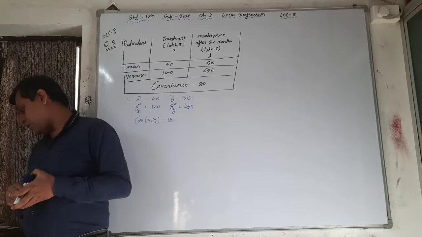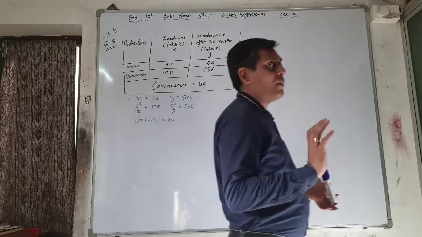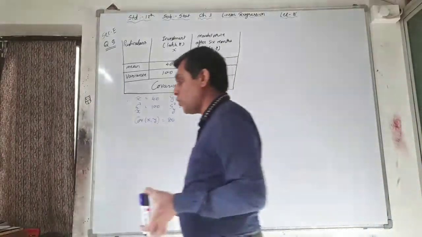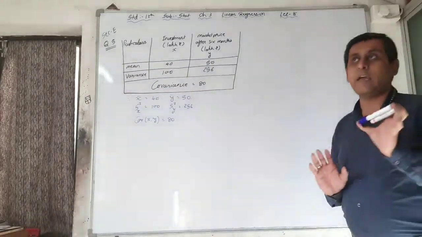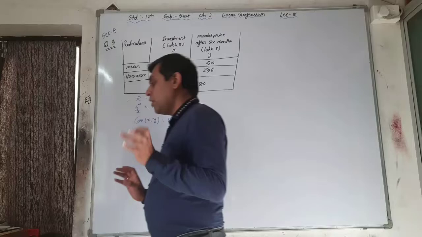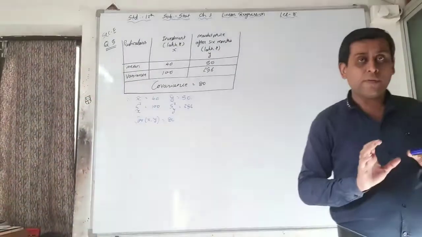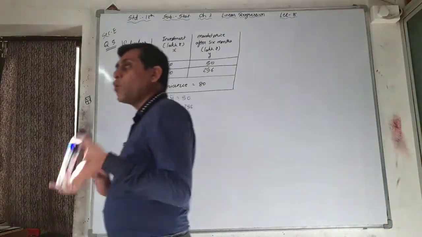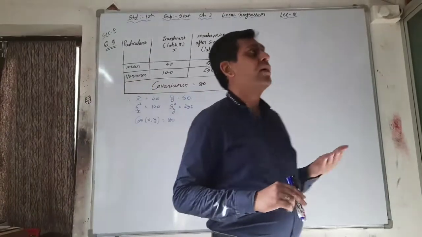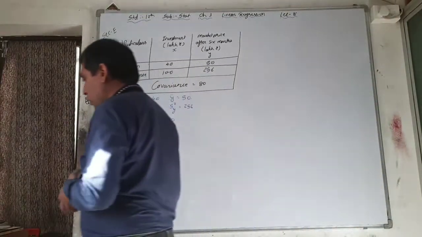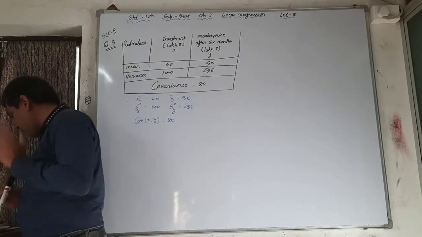Obtain the regression line of the sales on the advertisement cost. See, the mean, that is x bar, y bar, the standard deviation, that is sx, sy, and r are given, and you have to solve the full question as a 3-mark question, because it is only a short question. All the information is given. So you have to just put the values into y cap is equal to a plus bx. You have to find out first of all byx, and then a, and then put the values in y cap is equal to a plus bx. So again, a simple question.